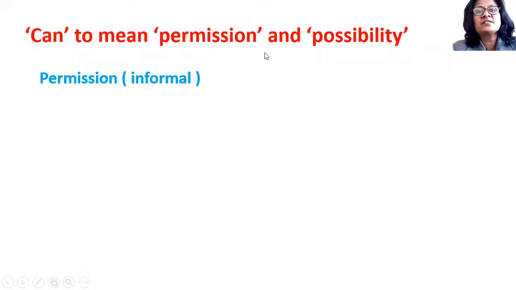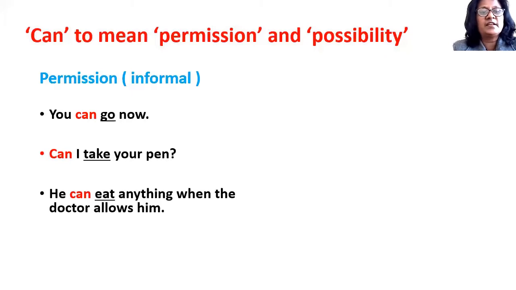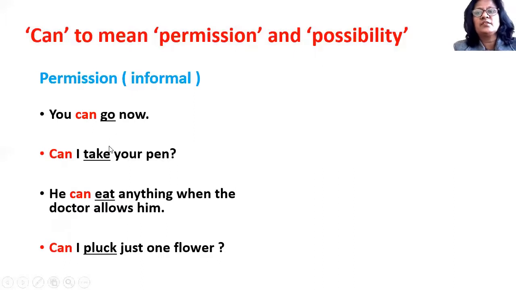So, "can" also means permission and possibility. Let us take the example of permission. So, it is informal permission. You can go now. Can I take your pen? He can eat anything when the doctor allows him. And can I pluck just one flower? These are all examples of permission in informal situations. Informal situation means when you are taking permission from your friend or from some known person where you do not have official or professional relations. So, they are all informal situations.